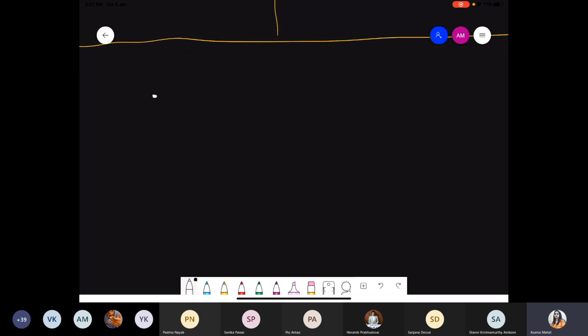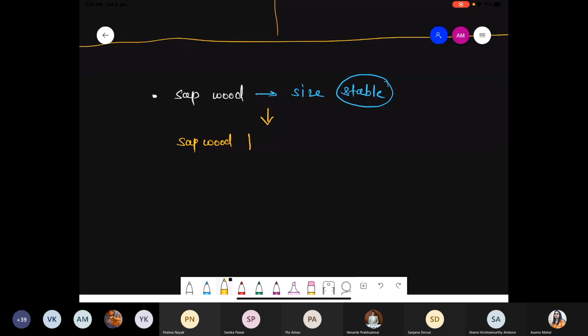So hardwood activities get increased. But what happens when we are talking about the sapwood? Sapwood is basically stable, it is constant. The number of sapwood cells associated is constant, so the size of that sapwood is stable. Why is it stable? Because during sapwood formation, the rate of sapwood formation and the rate of conversion